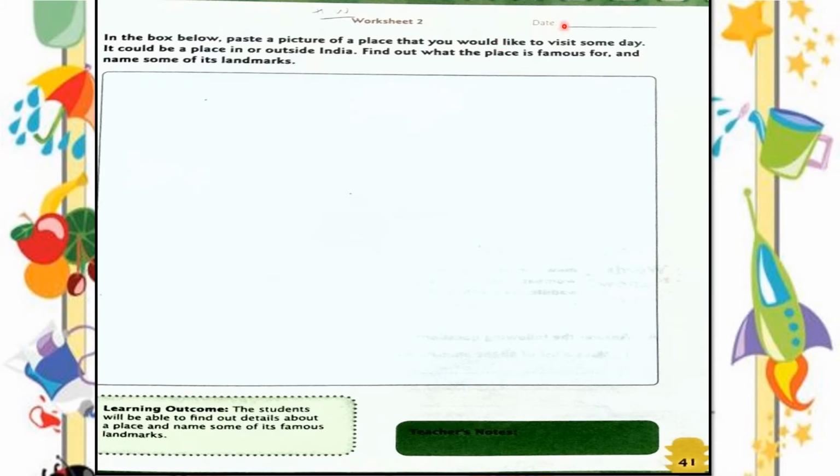Worksheet number 2, write today's date here children. In the box below, paste a picture of a place that you would like to visit someday. It will be a place in or outside India. Find out what the place is famous for and the names of its landmarks. So children, what you need to do here is paste a picture of a place that you would like to visit someday.